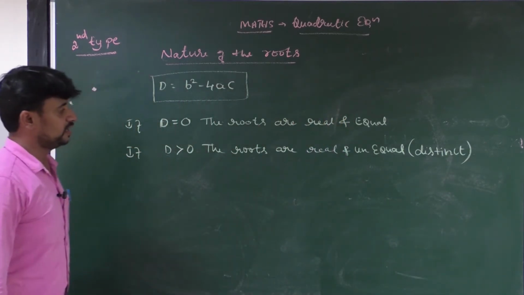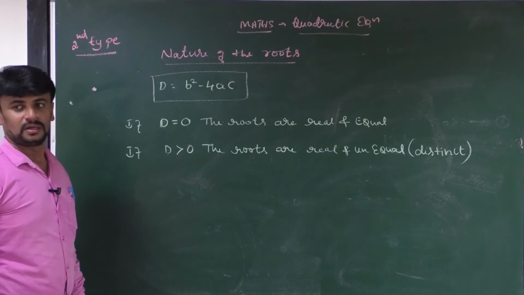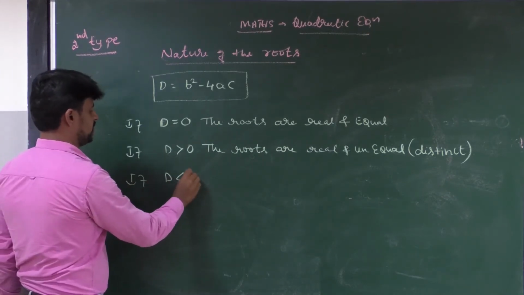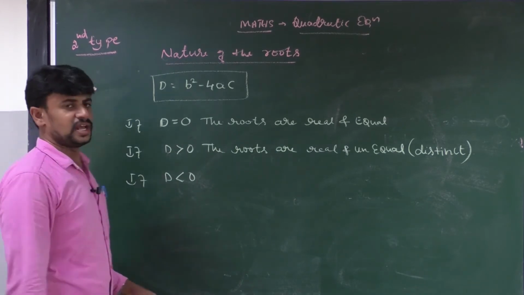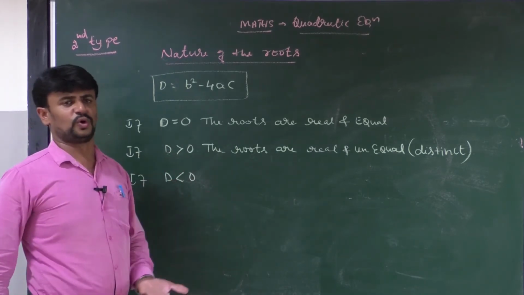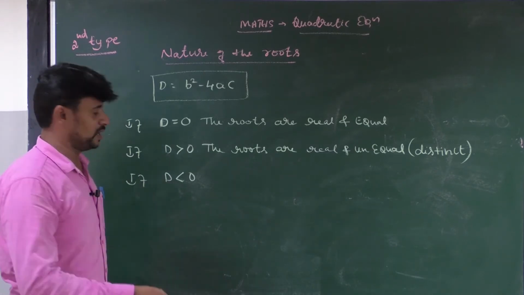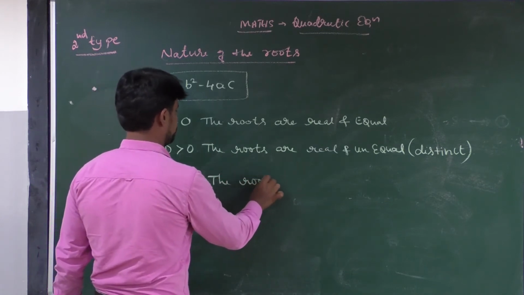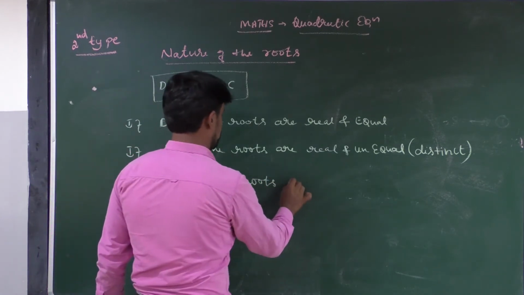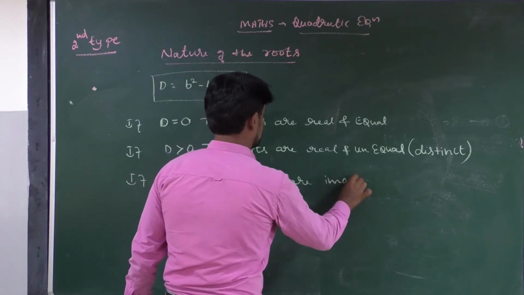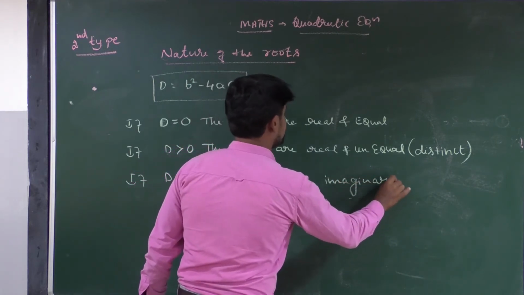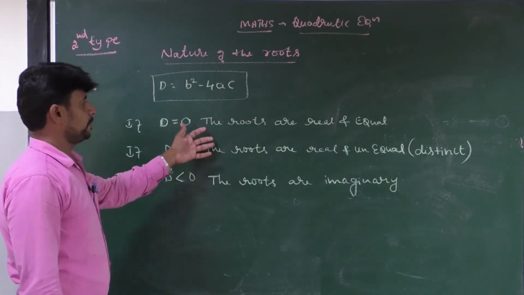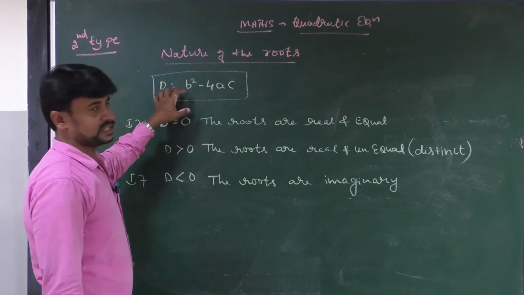We call it as real and unequal. And the last one is, if the value of D is less than 0, in case we get negative values, what is the nature of the roots? If we get a negative value, the roots are imaginary. These are the three properties of the discriminant.